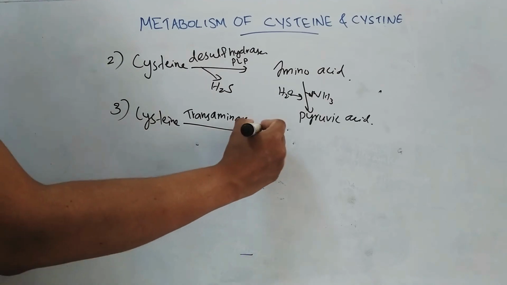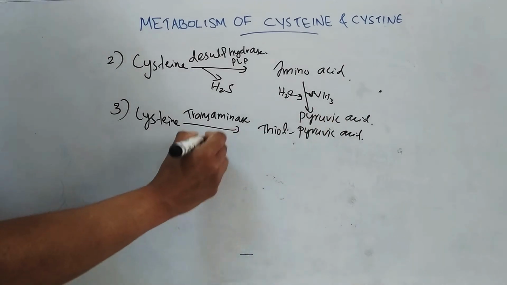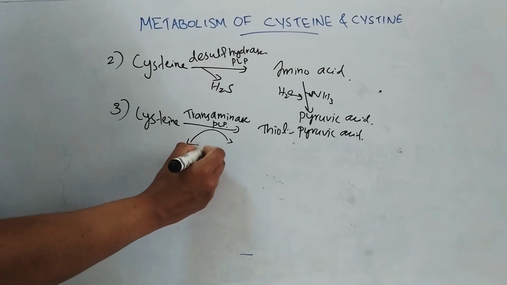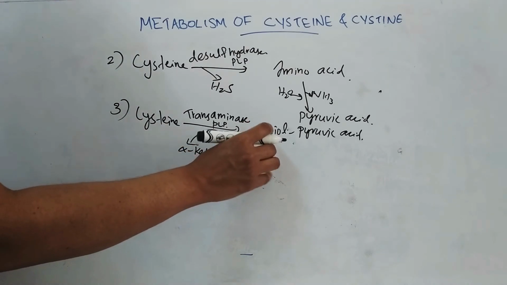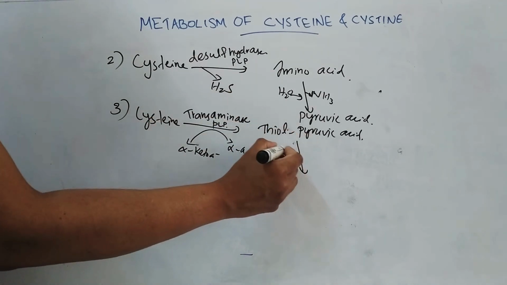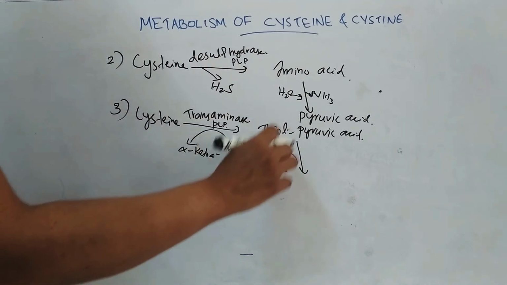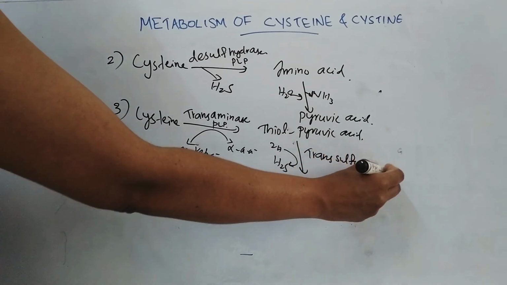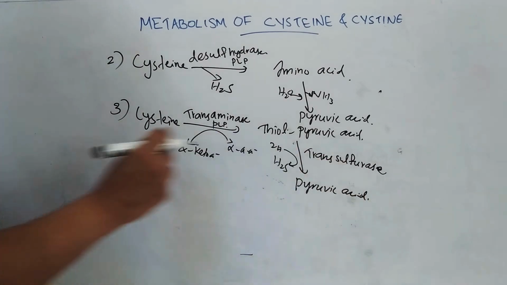And first it forms thiol pyruvic acid. It requires PLP. Here alpha keto acid is converted to alpha amino acid. Then this thiol pyruvic acid loses sulfur as hydrogen sulfide by the enzyme transsulfurase, and it forms pyruvic acid. So this is the third pathway for the formation of pyruvic acid from cysteine.